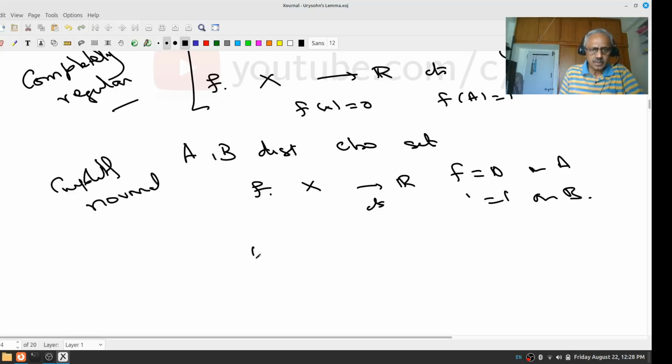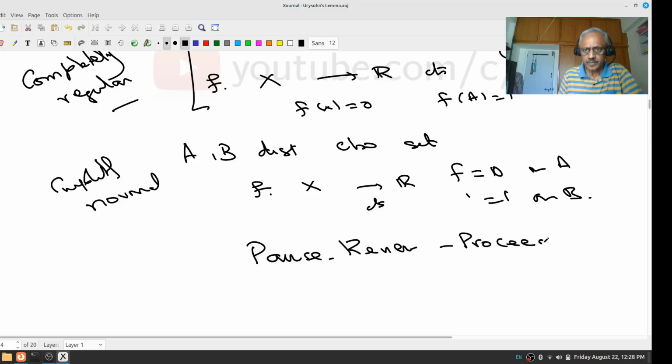Okay, pause, review. The general topology course, in the beginning, tries to separate points and sets or two sets, with extra conditions, by means of open sets. But for analysis and real purposes, what you really require is to separate them by means of continuous functions.